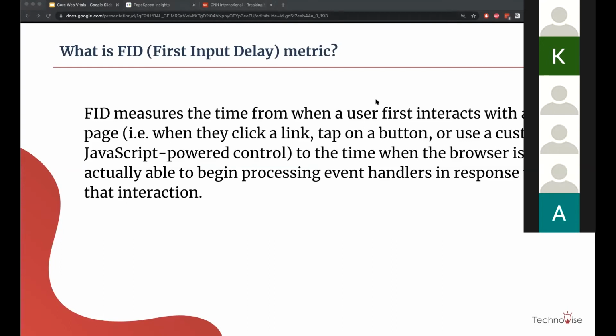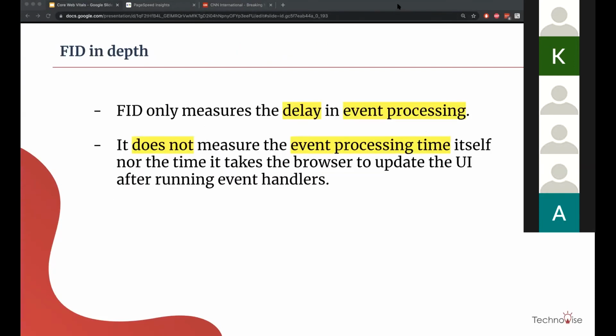Does anyone understand this? We'll go into detail again. These are much simpler things to remember, I think: FID only measures the delay in event processing. It does not measure the event processing time itself, nor the time it takes the browser to update the UI.